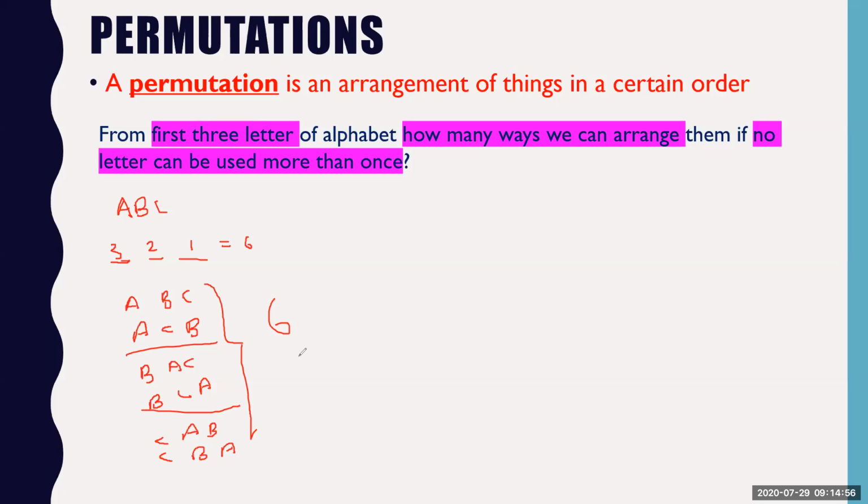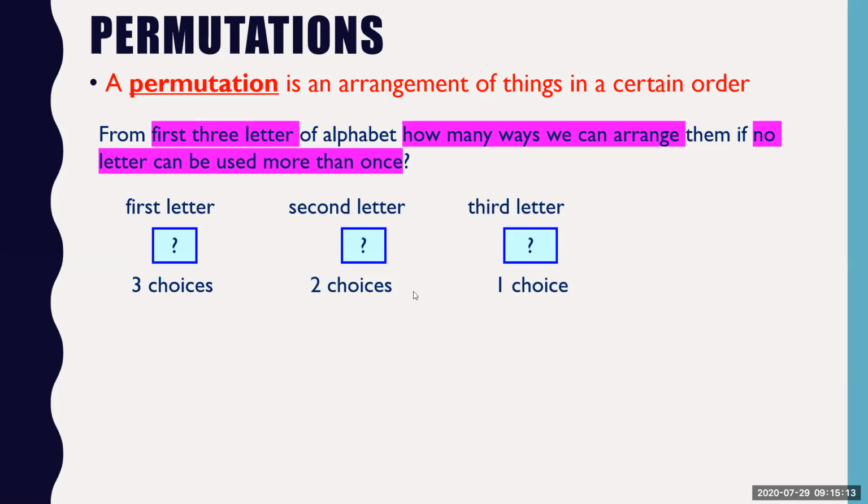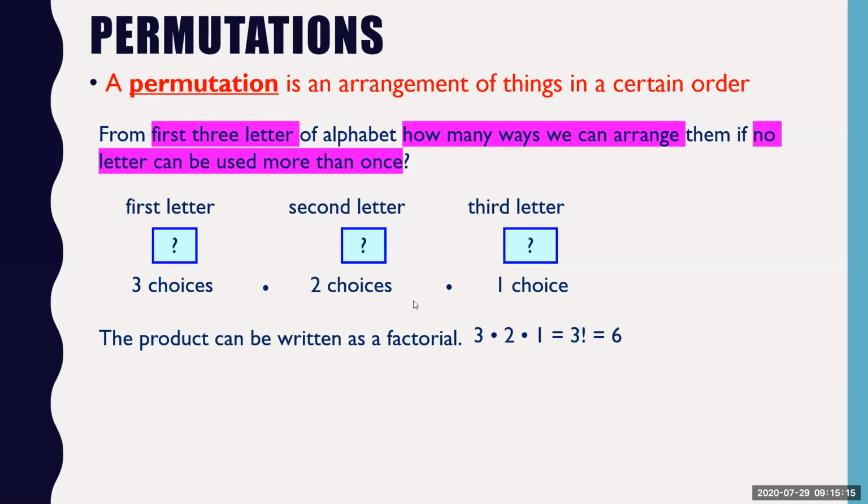Actually, I have modified this question. They have not asked for this value. They have asked what the possible outcomes are. So this is the answer for this problem. Now you are getting the idea of the counting principle. I have already discussed this 3, 2, 1. So you can represent this as 3 factorial also, which is 6. This is the order which I have written here.